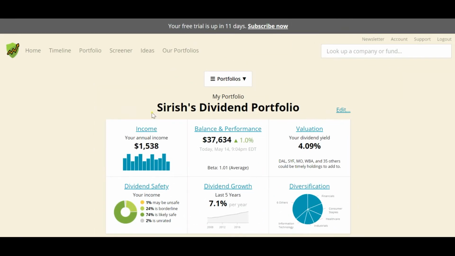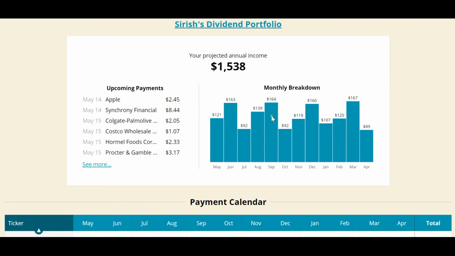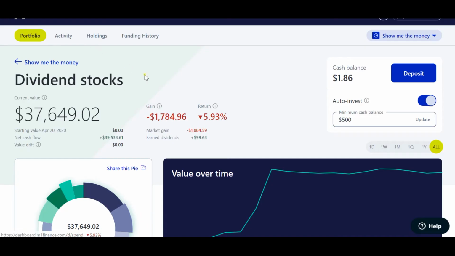Moving on to my next metric, which is my favorite, which is income. Here it shows my annual projected income is $1,538, and it also shows the monthly breakdown. On the month of May, it is 121, June 163, 92, 139, 164, and so on. If you see on May it says 121. If you go to my M1 Finance portfolio, since I started last month, my earned dividends are $99.